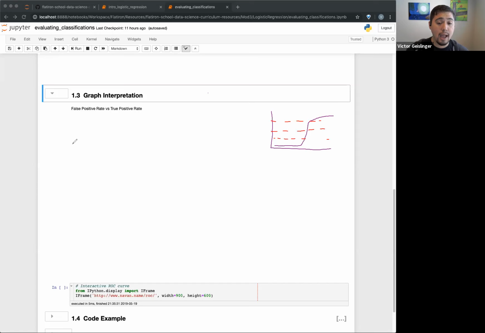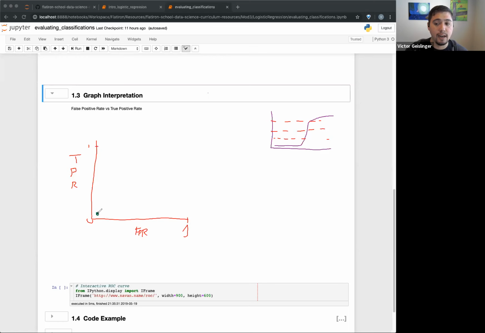We can talk about how good their false positive rate is versus their true positive rate. So I'll put FPR, our false positive rate, which can only go from 0 to 1, right? You can't have a rate higher than 1. And then our true positive rate, 0 to 1 here. Basically we take each threshold. This very first threshold has a very low false positive rate, but also a very low true positive rate, which is not very good.